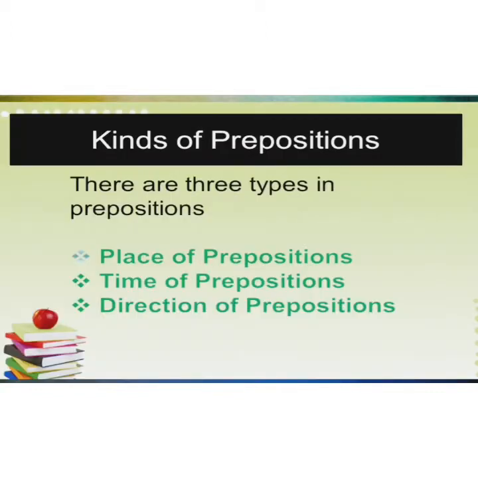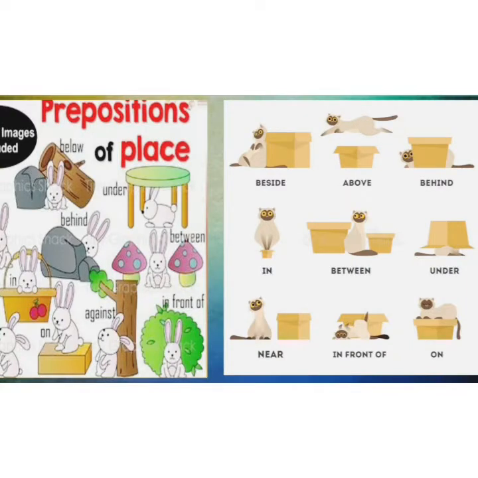Kinds of preposition. There are three types of preposition, kids. First we'll study preposition of place. Preposition of place talks about the location of things, noun or pronoun. In this, you can see the location of the bunny in different pictures. For example, the bunny is sitting below the bark of the tree.